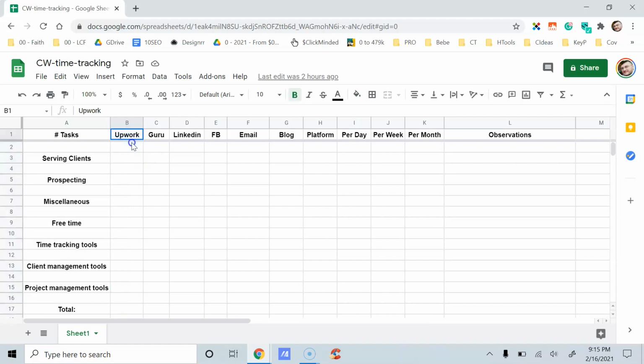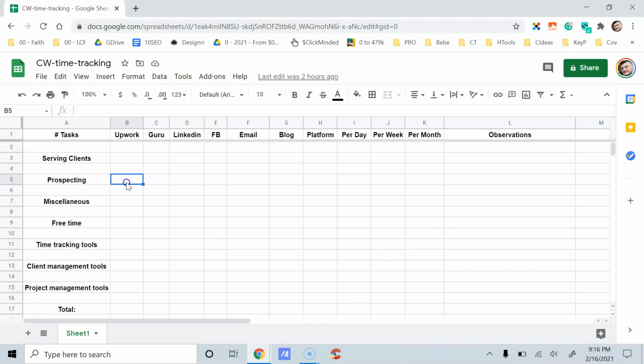First of all, the second column is Upwork. If you prospect on Upwork, if you send new bids, you approach new clients, how much do you spend on average per day?